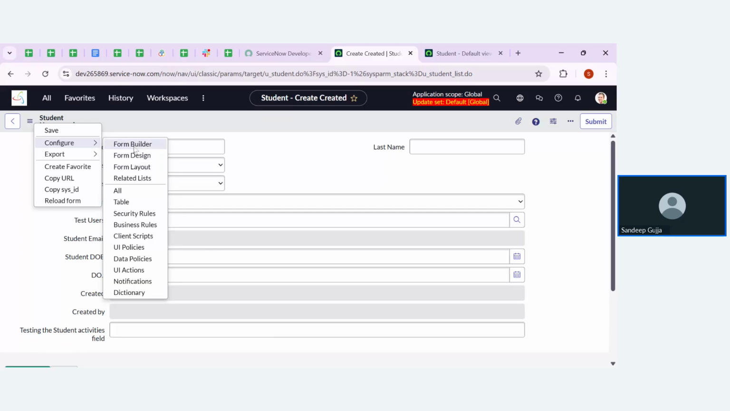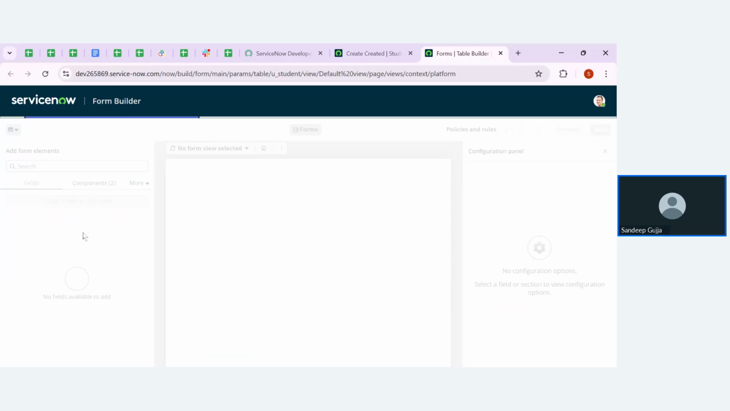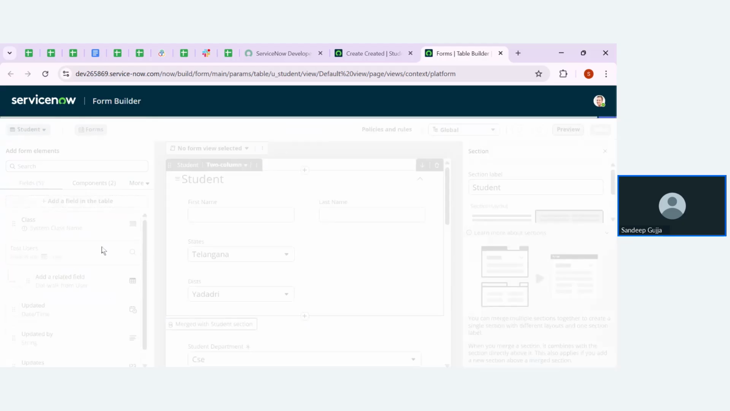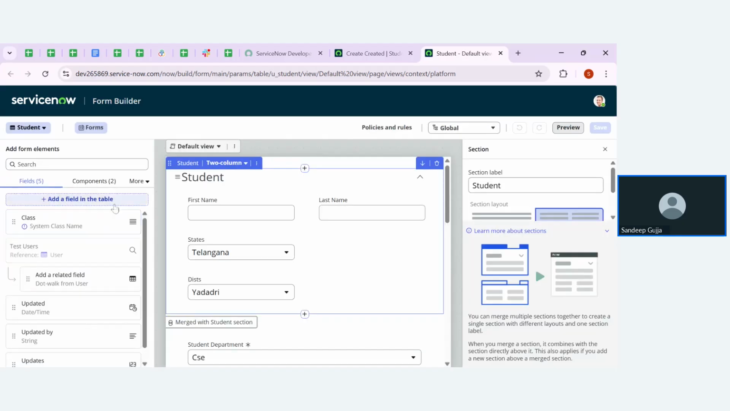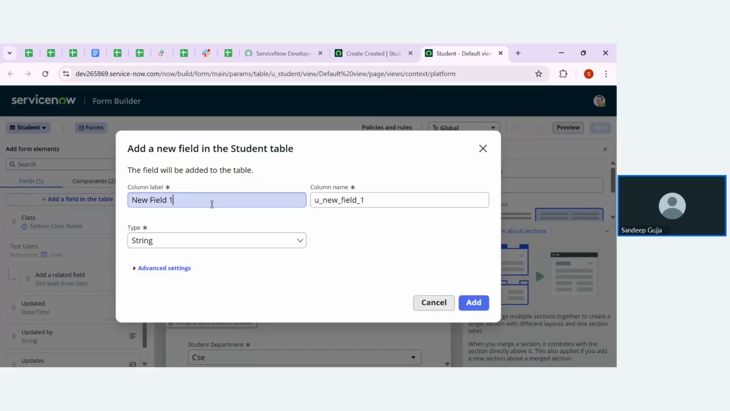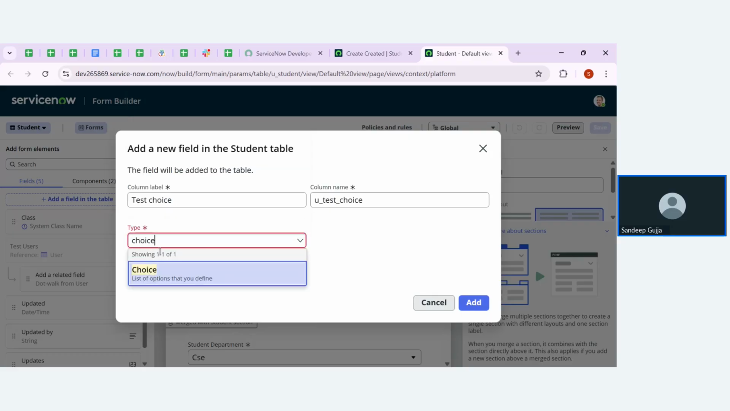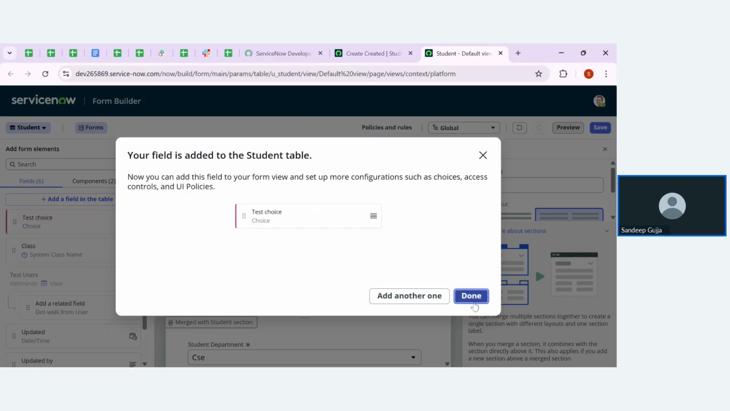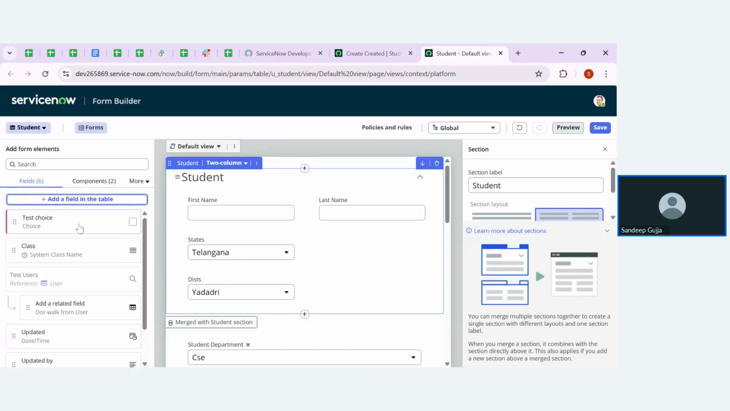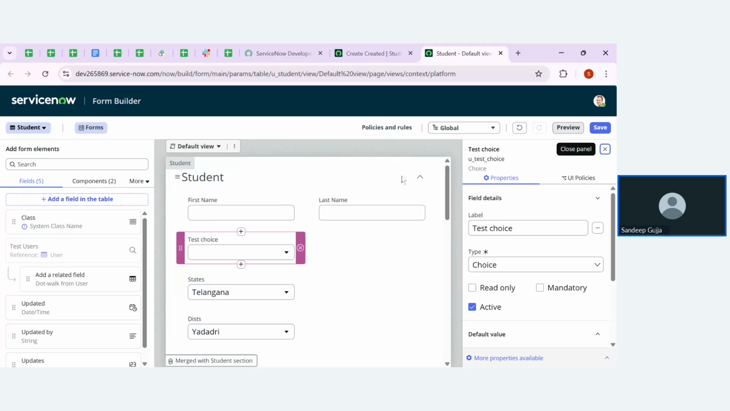I'm going to go with the form builder only now also. I'm just creating one more choice field to show something, guys. Test choice. And specify the choice as data type. So whenever you are working on the choice data type, this is very important. So let me drag this. Okay, let me save it.